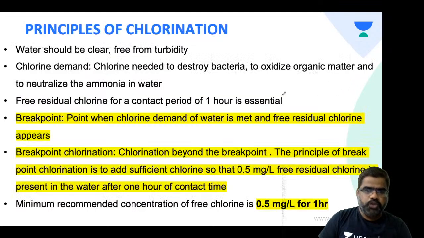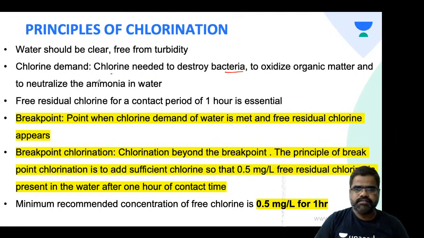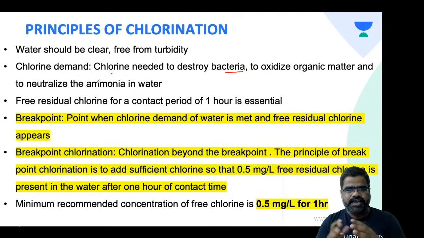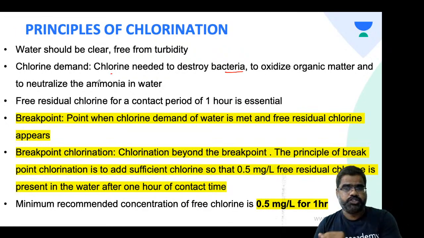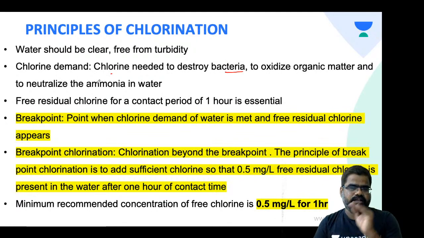Now, you know what happens the moment you start adding chlorine. The chlorine will start reacting with bacteria, organic matter, and inorganic matter, until the water gets saturated. How much chlorine is required to destroy bacteria, oxidize organic matter or neutralize ammonia?